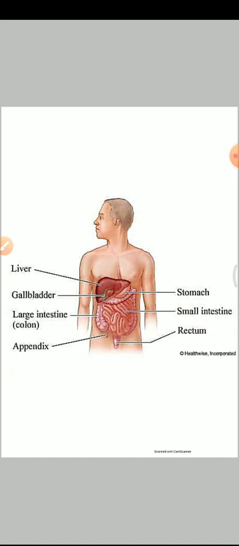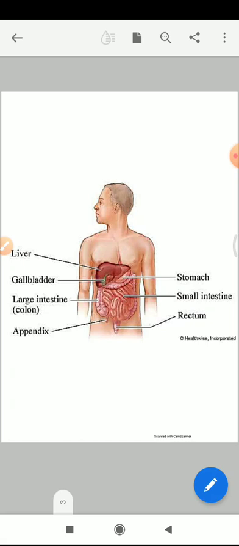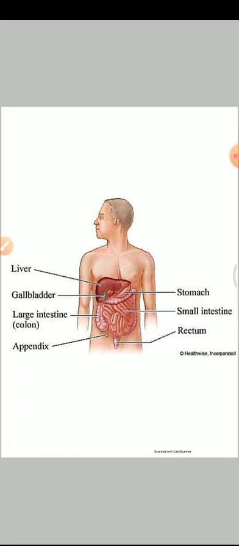Here some additional information is given, but you just remember that abdominal cavity means from your liver till your anus. So the abdominal organs are your liver, gallbladder, large intestine, appendix, rectum, small intestine and stomach. You still didn't know about the appendix, rectum, gallbladder, but you can remember that abdominal cavity means from liver to your anus or your rectum.